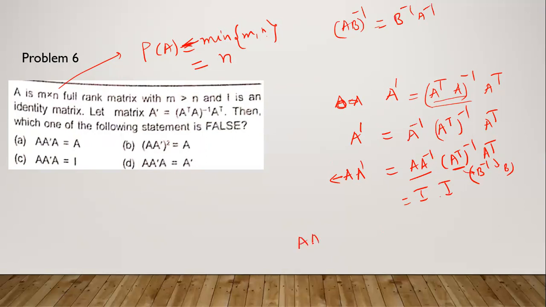It means A dash is equal to the identity matrix, because the product of two identity matrices is an identity matrix. Now you post-multiply with A on both sides. You can see this is equal to A. It means option A is correct. This is a very simple problem based on properties of inverse matrix.